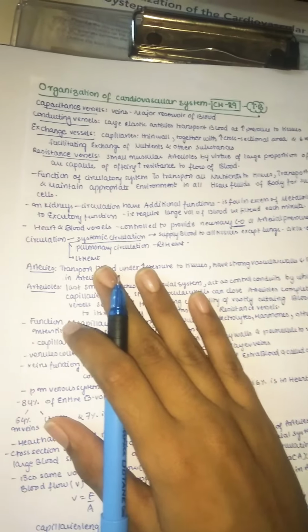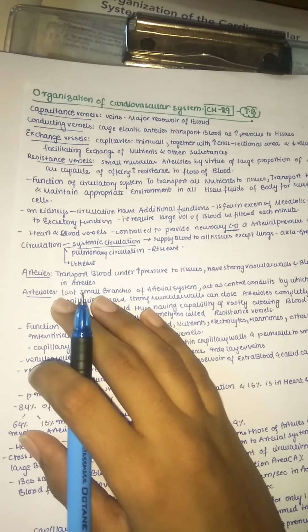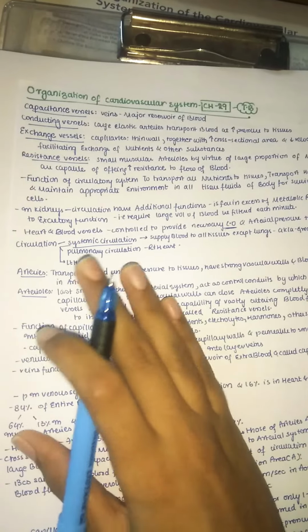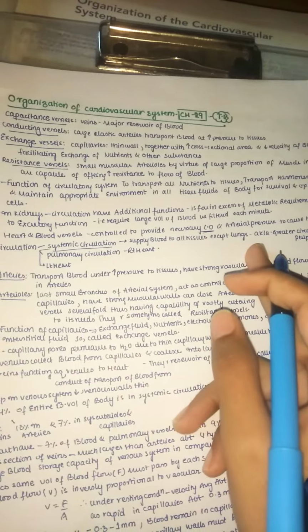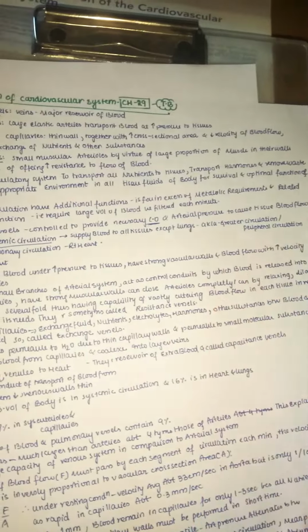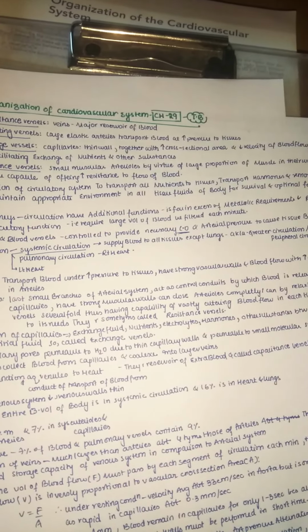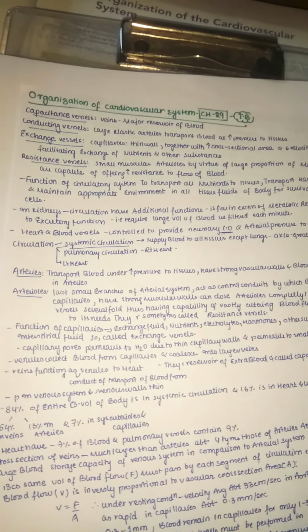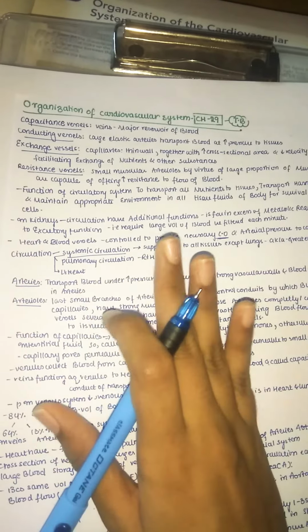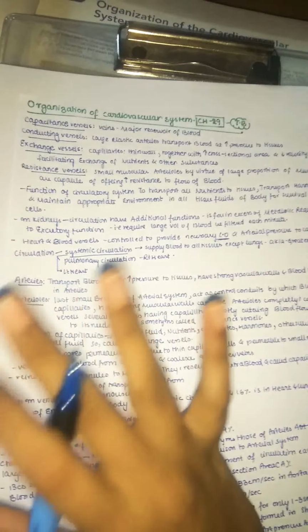So now let us see mainly circulation. Circulation is divided into systemic circulation and pulmonary circulation. Everyone knows ours is a double circuit mechanism. Systemic circulation mainly supplies blood to all tissues except the lungs, because the lungs are related to pulmonary circulation. Systemic circulation is also called greater or peripheral circulation, because all parts of the body are supplied by it through our arterioles and capillaries. Pulmonary circulation is mainly associated with the right heart, and systemic circulation is mainly associated with our left heart.